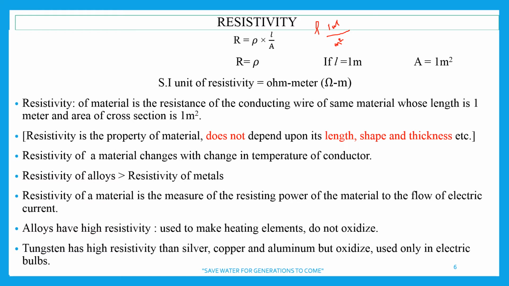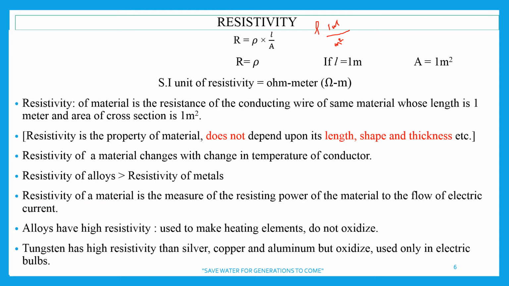Ohm meter, you can calculate in your notebook, okay, and you must calculate in your notebook to understand in a better way, right? So here SI unit of resistivity we get ohm meter. The unit of resistance is ohm and unit of resistivity is ohm meter. If you are asked to write the differences between resistance and resistivity, so this will help you, right?